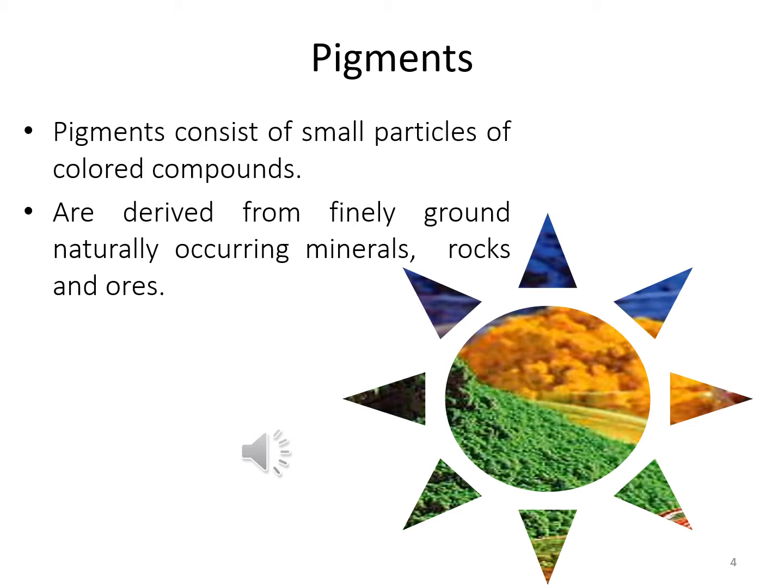You can see the picture of pigments in these slides, which shows that the pigments are composed of extremely small colored components derived from finely ground naturally occurring minerals, rocks and ores. So we can obtain the pigments from naturally occurring minerals, rocks and ores.